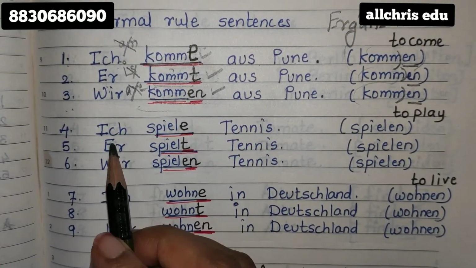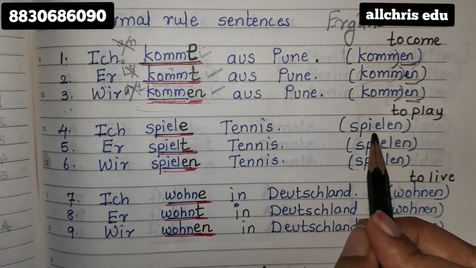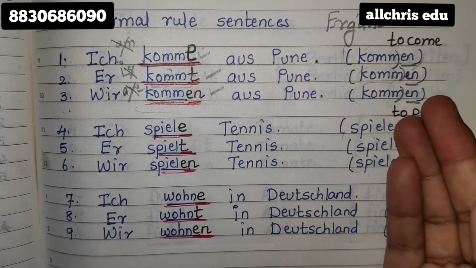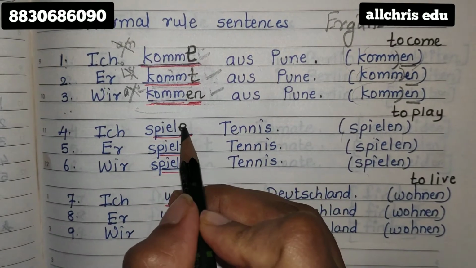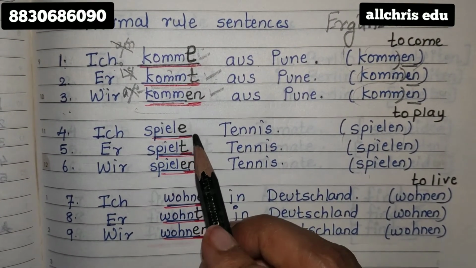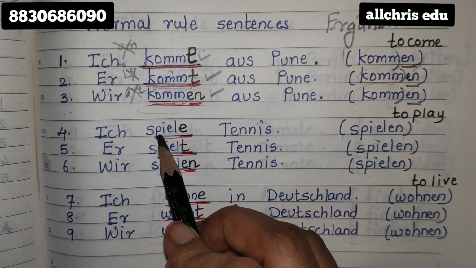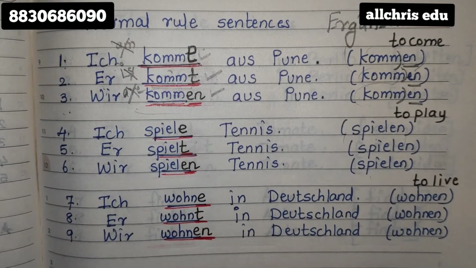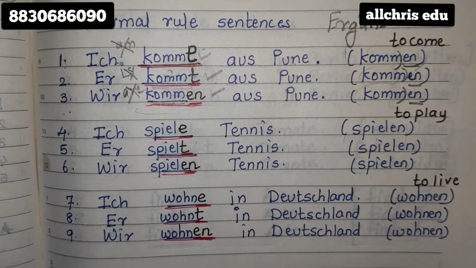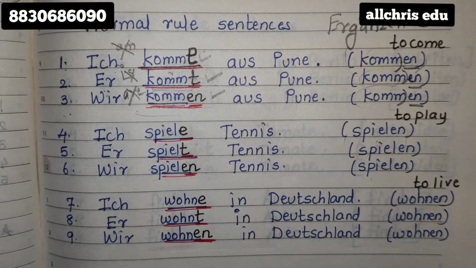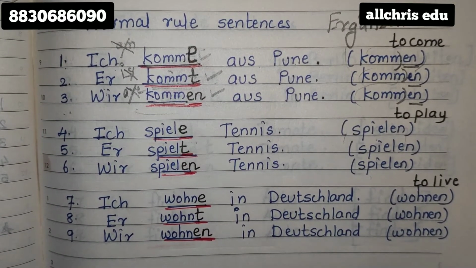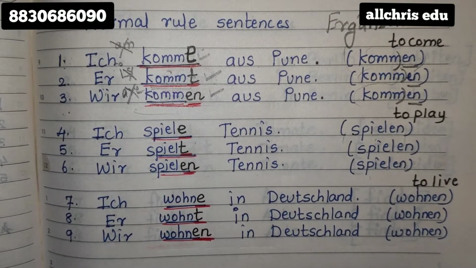In the same manner, I have given you some more examples. Spielen, I have given you in the brackets. So you have to put spielen in this blank with proper endings. If you see, I have written the endings in black and the starting in blue. Keep a habit of this for some time, and later on we can write with blue only. But at present, till I tell you, write with two colors, starting and endings.